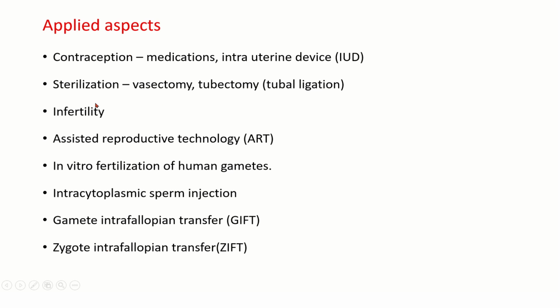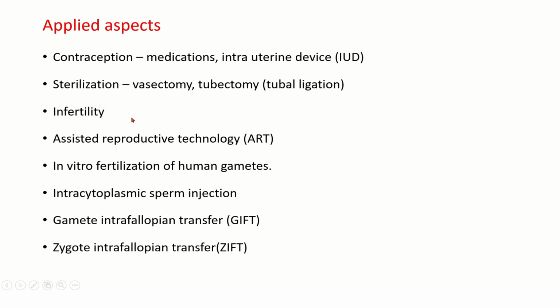Then what are the applied aspects of this? One is contraception. In this we have medications which are used to prevent pregnancy from occurring, to prevent fertilization. There are intrauterine devices also which will prevent fertilization. And there are certain procedures called sterilization, which is vasectomy in the case of males and tubectomy or tubal ligation in the case of females.